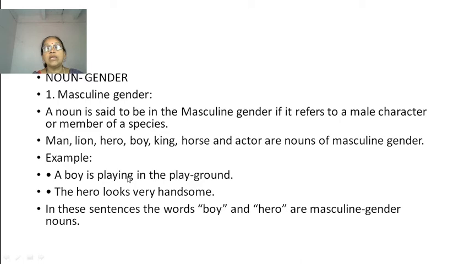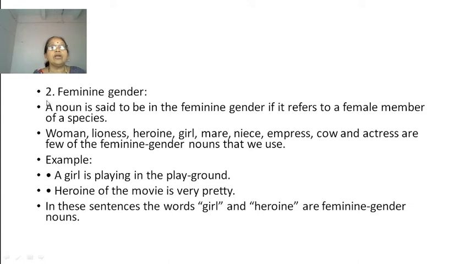Example: a boy is playing in the playground. The hero looks very handsome. In these sentences, the words boy and hero are masculine gender nouns. Let us see what feminine gender is. A noun is said to be in the feminine gender if it refers to a female member of a species. Woman, lioness, heroine, girl, mare, niece, empress, cow, and actress are a few of the feminine gender nouns that we